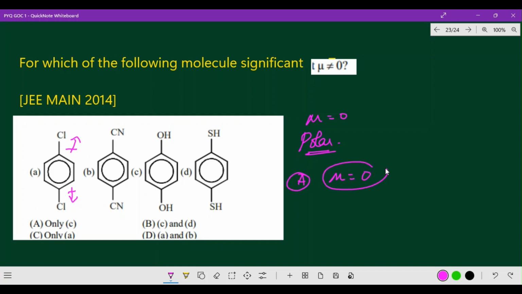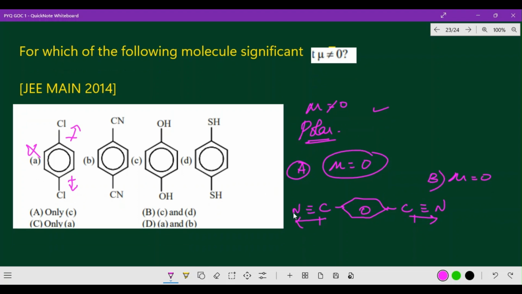They are asking for mu not equal to 0, right? So this is not the correct option. The second option is CN. Here also the dipole moment goes towards the nitrogen atom. I will show this. In this way, C triple bond N, and here C triple bond N. The dipole moment goes towards the nitrogen, which is more electronegative, right? So this also goes towards the nitrogen. So here also mu is equal to 0. They are asking for mu not equal to 0.